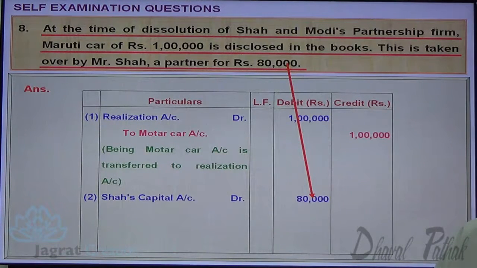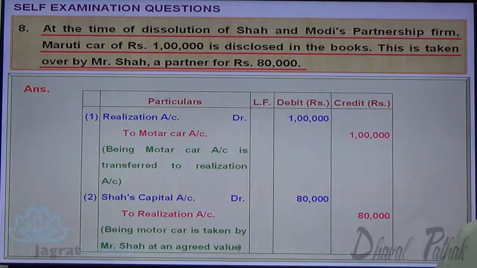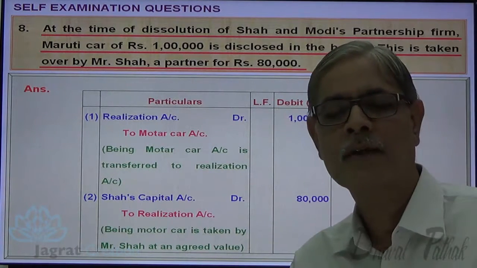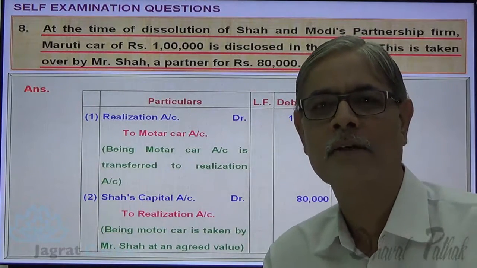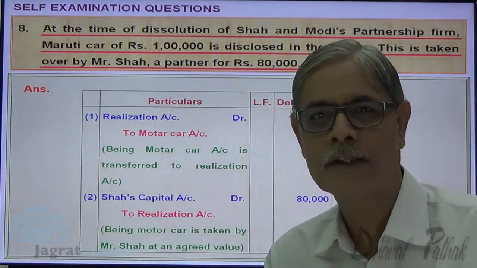So Shah's capital account debit 80,000 to realization account credit 80,000. So realization account is debited with 1 lakh and credited with 80,000. Difference between the two, 20,000, got debited to the realization account.